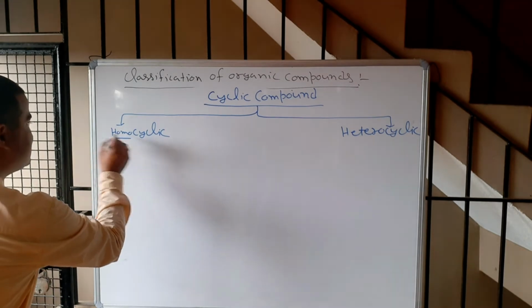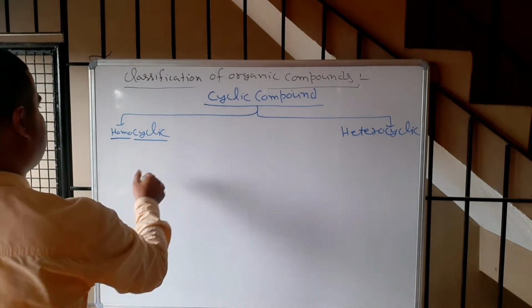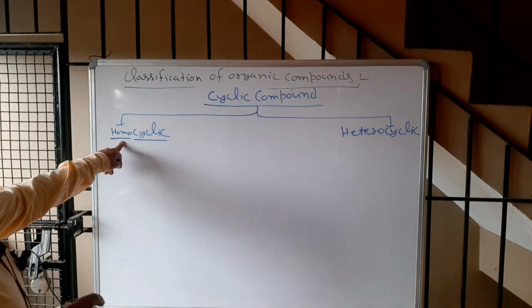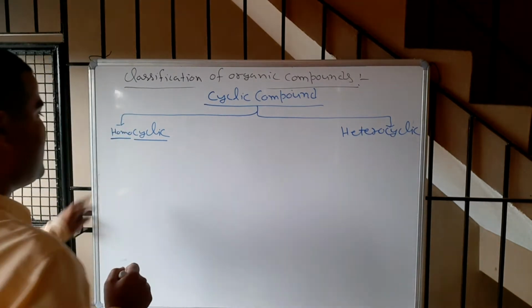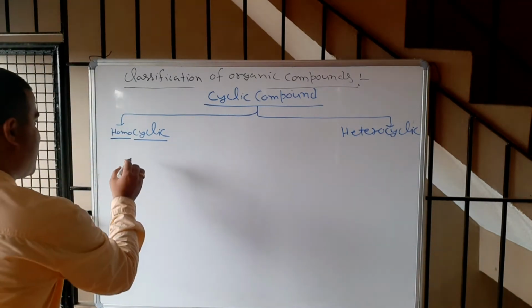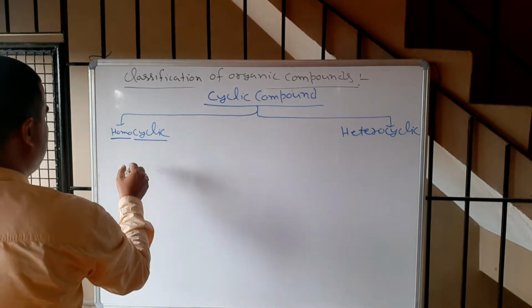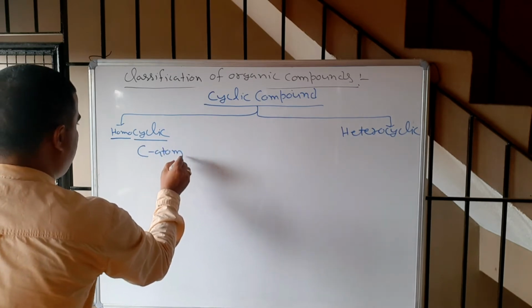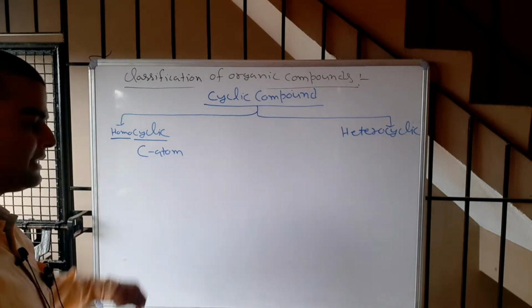Homo means same, cyclic means ring. So it is the ring compound which is made up of same kind of atom, that is called homocyclic. And same kind of atom means carbon atom. It means cyclic compound which is having only carbon atom.